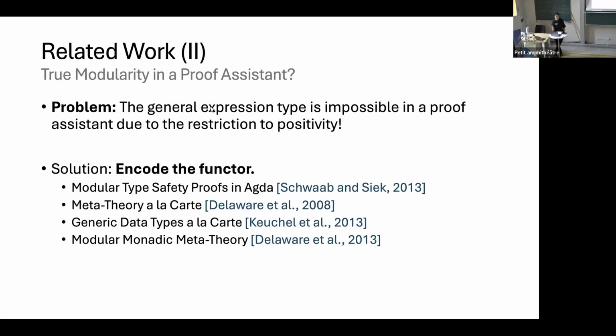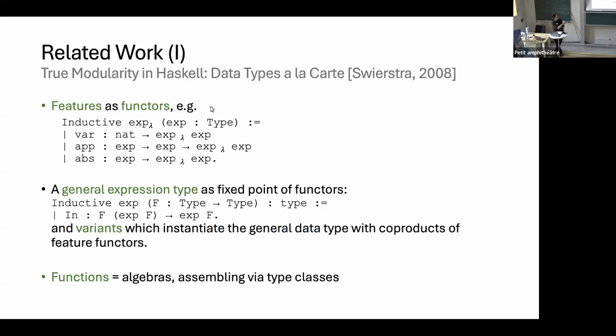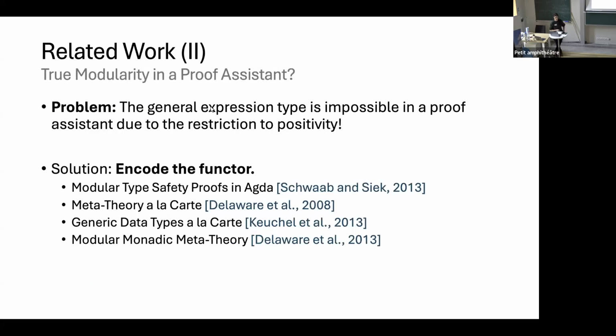The basic idea was to encode the functor so that it goes around this positivity restriction. There are several very clever ways to do this, but the problem is that I can't use internal mechanisms, internal parts of a proof assistant, which makes it nice to use. We would want to use the general induction, constructor, et cetera, tactics of our proof assistant.